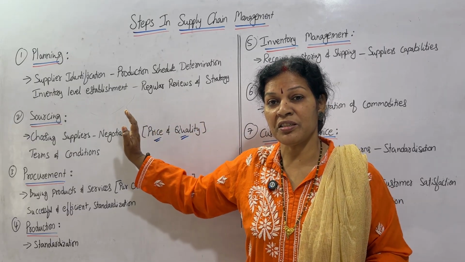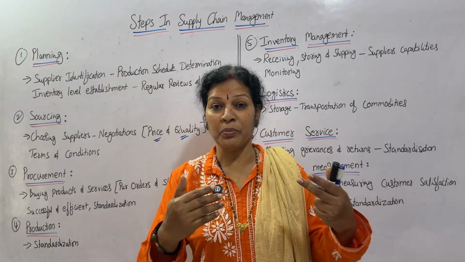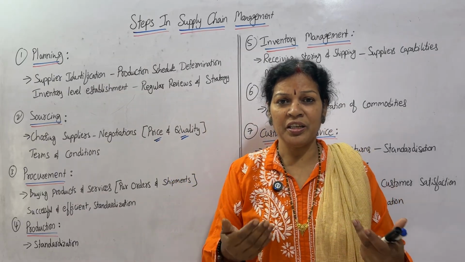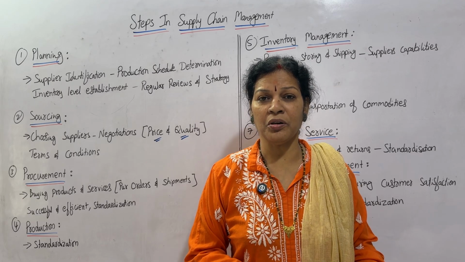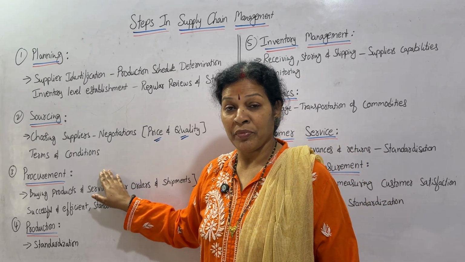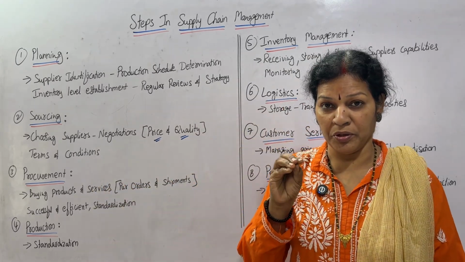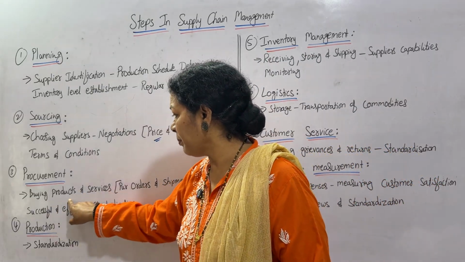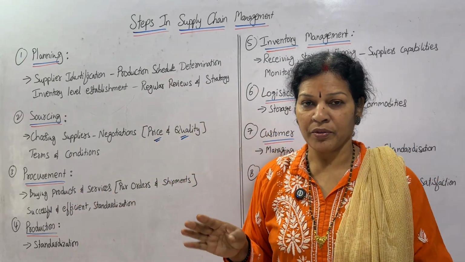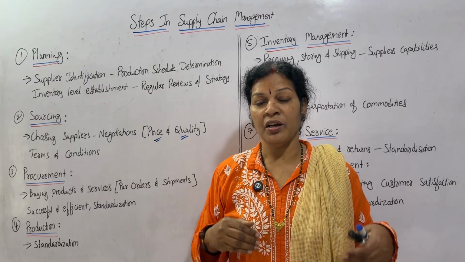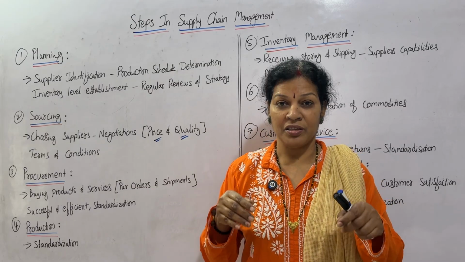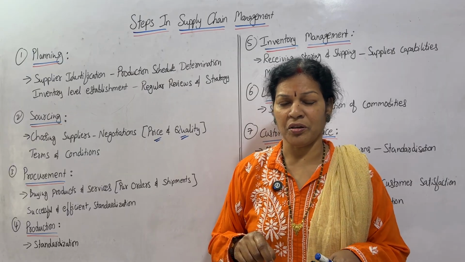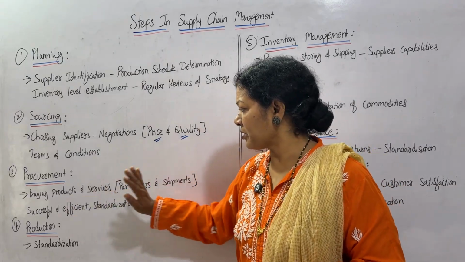Once the sourcing is completed, then go for the next step, procurement. Procurement means what? Taking the goods to the organization, delivering the goods to the organization, that is procurement. In procurement, a few points you have to remember. One is buying products and services. You have to buy the products and services. How are you buying it? When are you buying it? When are you taking these products or services to your organization? That is buying products and services.